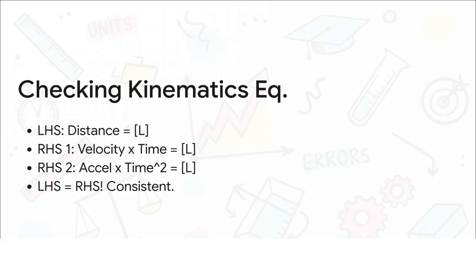Distance equals initial velocity times time, plus 1/2 acceleration times time squared. Step by step, watch how the variables on the right side beautifully cancel out. Velocity times time, the times cancel, leaving us with just the dimension of length. Acceleration times time squared, that also mathematically cancels out the time dimension entirely, leaving just length. Because every single term on the right-hand side equals the exact same dimension of length as the distance on the left-hand side, we have proven the equation is dimensionally consistent. It's kind of like magic, but it's just pure logic.